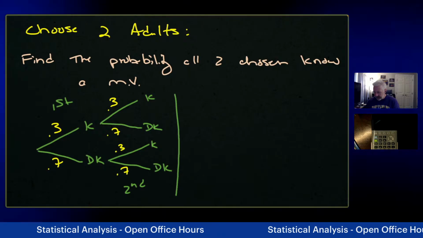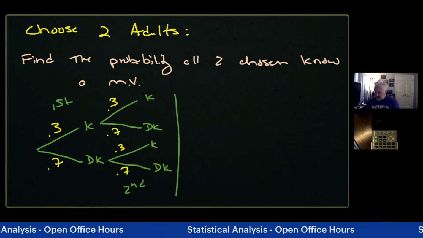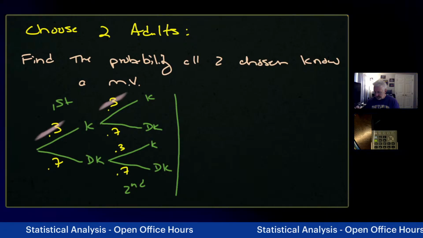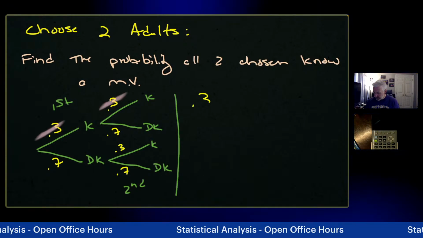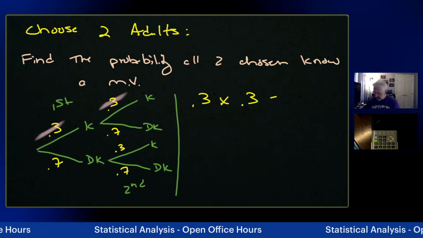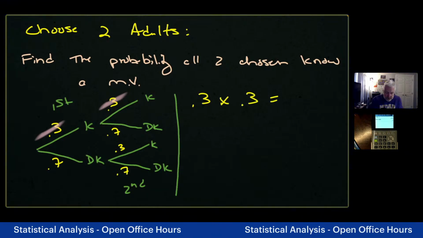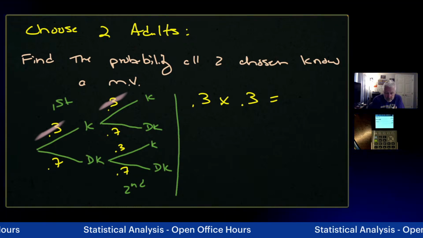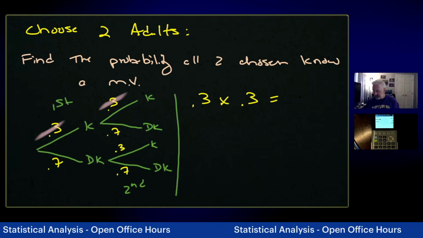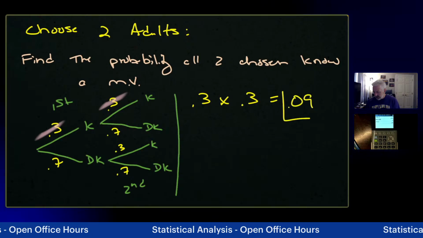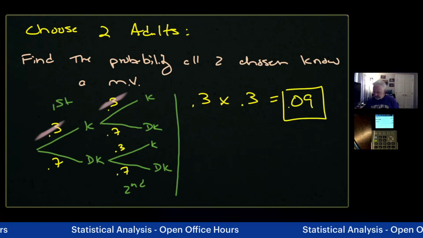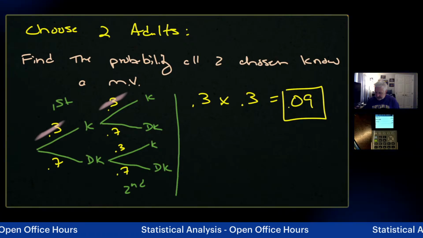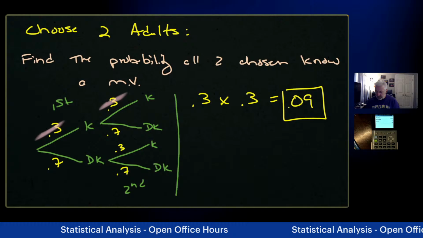So if we want to find that they know a murder victim, then we're simply going to go, the first one knew, the second one knew. So that's going to be 0.3 times 0.3. We did this last night as well, but just in case you ever get turned around, it's very easy to do this. 0.09. Just using my graphing calculator. So the probability that the 2 chosen know a murder victim will be 0.09.